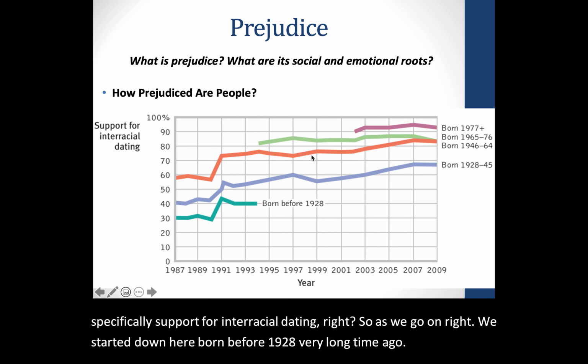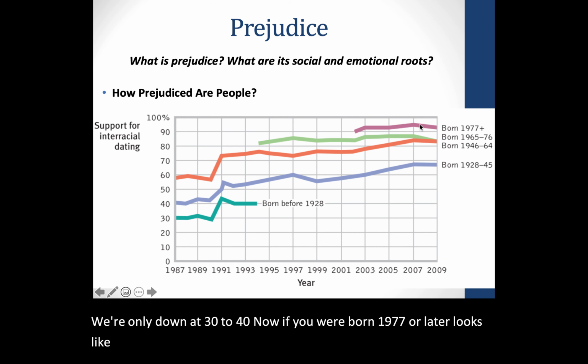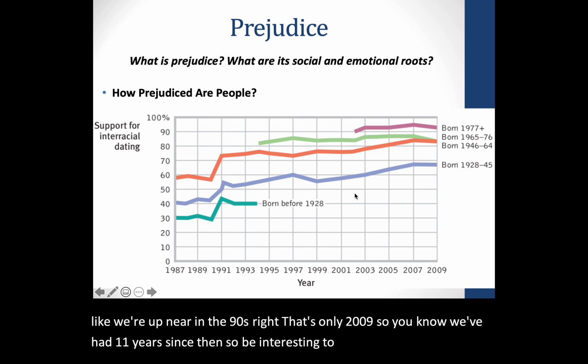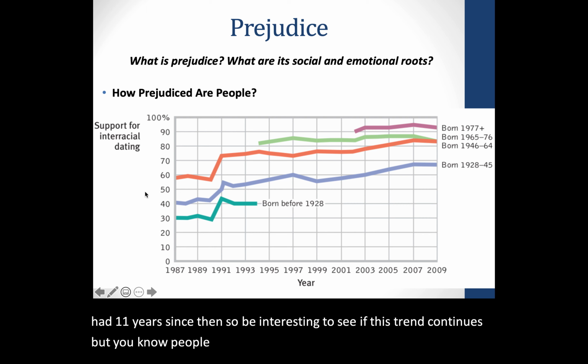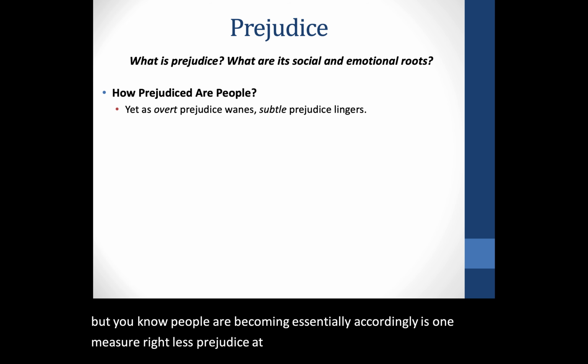We're only at 30 to 40%. Now, if you were born 1977 or later, it looks like we're up near the 90s, right? That's only 2009, so we've had 11 years since then. So it'll be interesting to see if this trend continues. But people are becoming essentially, according to this one measure, less prejudiced, at least overtly, right, outwardly, obviously.